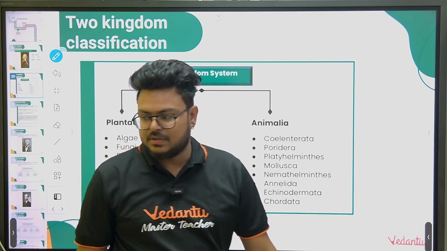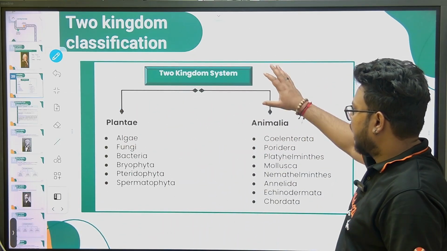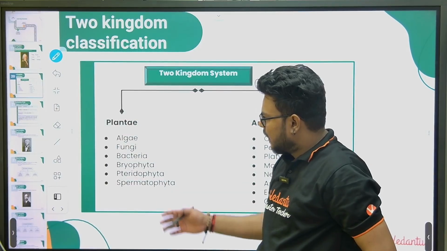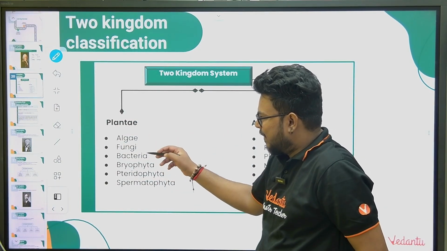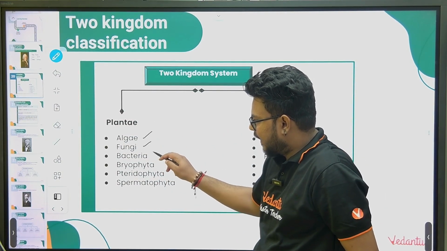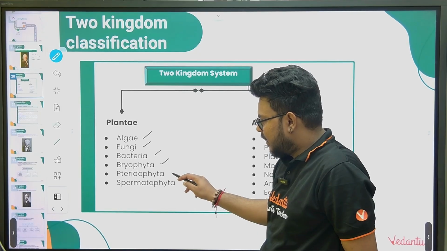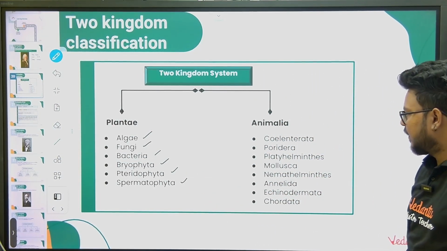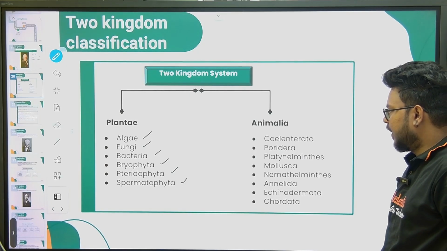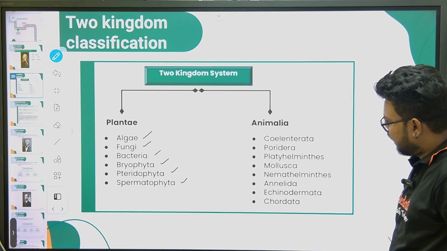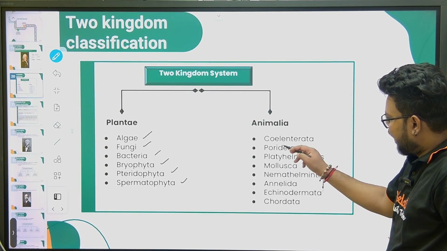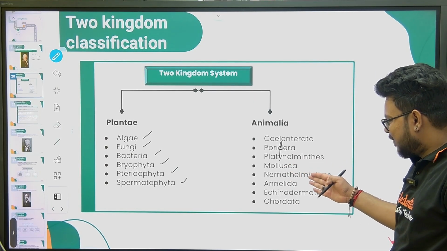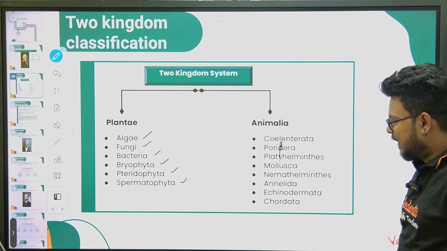Okay guys, so you can see there are certain kingdoms that have been classified as per our lineage. In Plantae and Animalia, they placed groups: algae, fungi, bacteria, bryophyta, pteridophyta, spermatophyta. And in Animalia, we have coelenterates, then Porifera, by mistake they mentioned D, it should be F. Platyhelminthes, mollusca, Nemathelminthes, annelida and echinoderms.